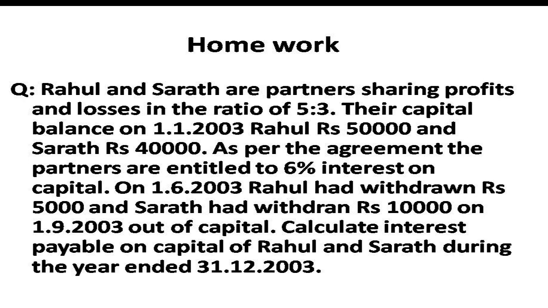So, Rahul and Sharath are partners sharing profit and loss in the ratio of 5:3. Their capital balance on 1/1/2003: Rahul rupees 50,000 and Sharath rupees 40,000. As per the agreement, partners are entitled to 6% interest on capital. On 1/6/2003, Rahul had withdrawn rupees 5,000, and Sharath had withdrawn rupees 10,000 on 1/9/2003 out of capital.